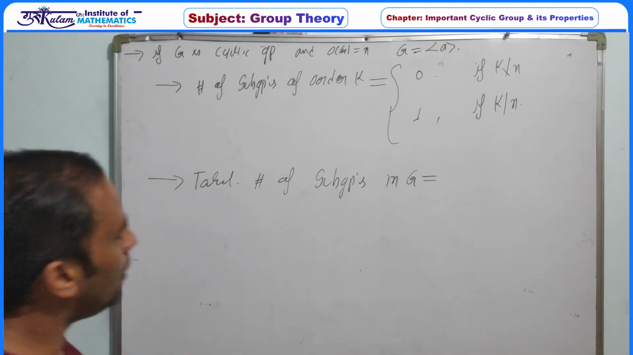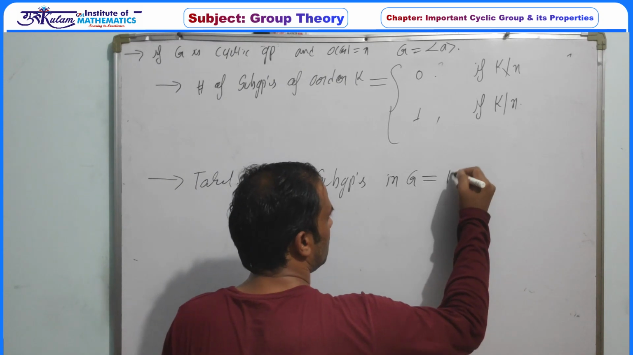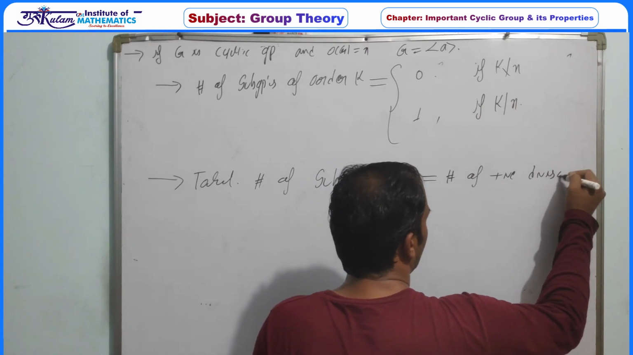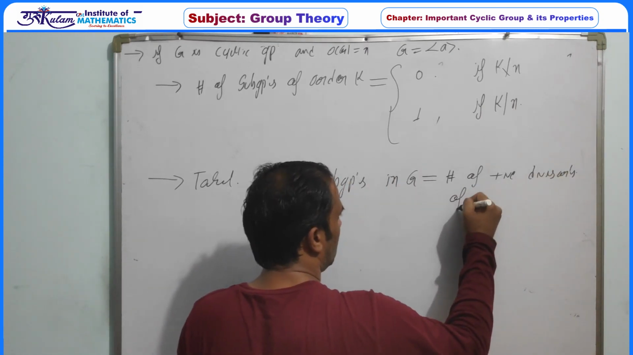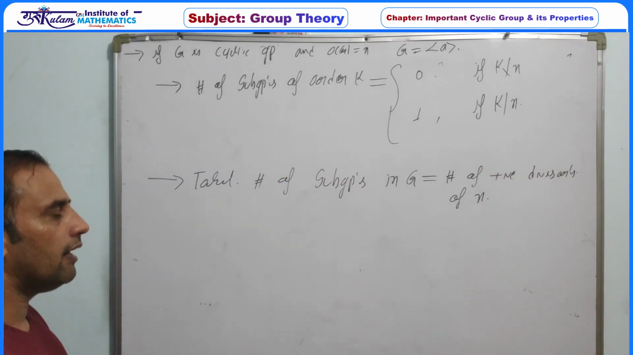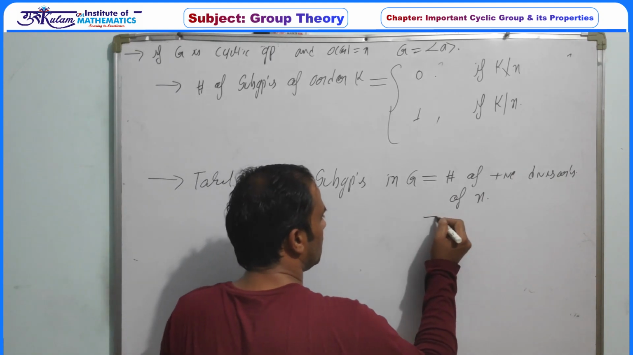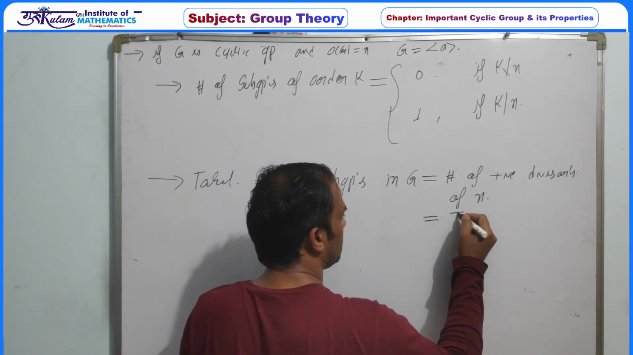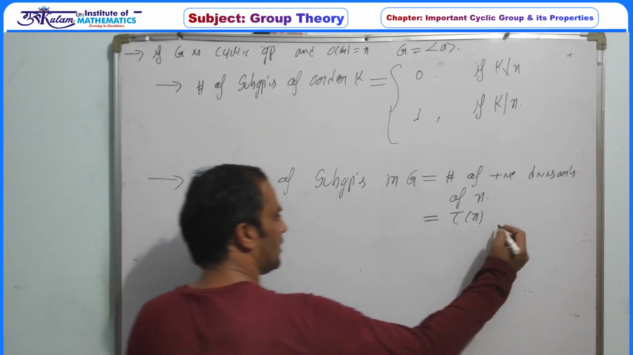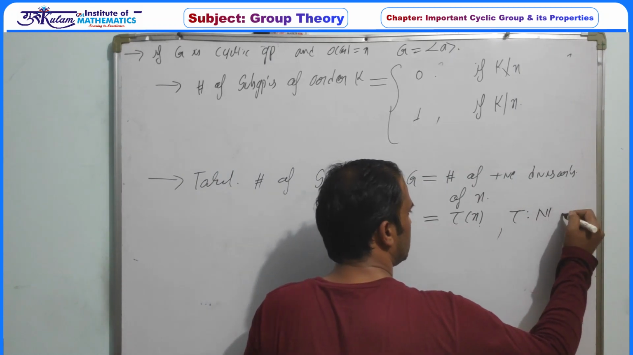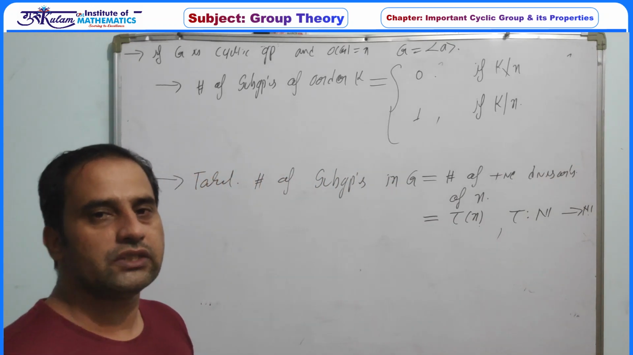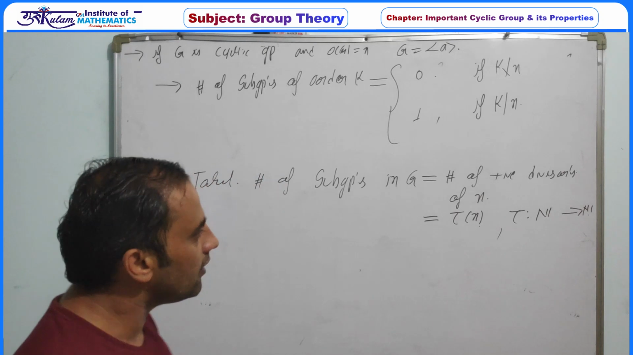G is a cyclic group of order n, which is always equal to the number of positive divisors of n, including 1 and n itself. And there is another function to count the positive divisors, which is represented by tau n, called the tau function. This tau function is also defined from natural numbers to natural numbers. So tau n is the number of positive divisors of n, including 1 and n.